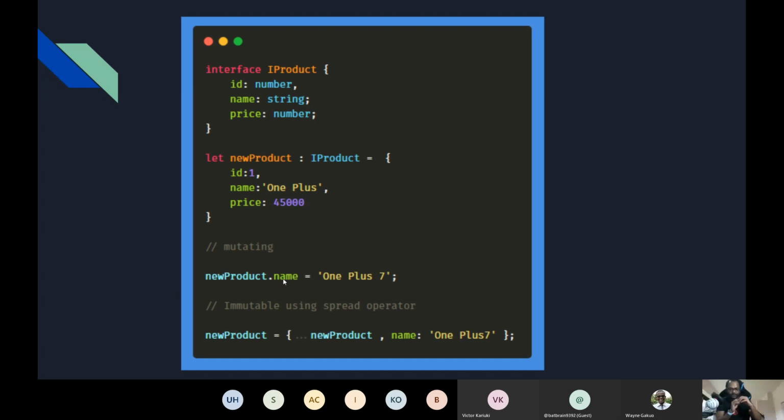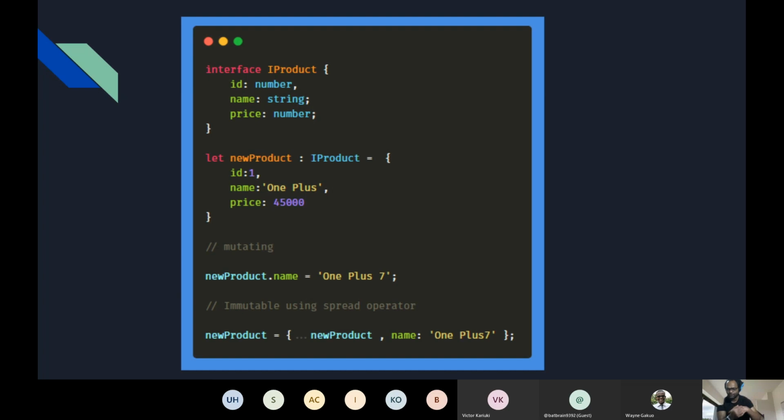If I try to modify any of the property directly, it's mutating the object. So here in the first example, I'm mutating the object. But immutability says you should never modify an object directly. Rather, every time create a new object.